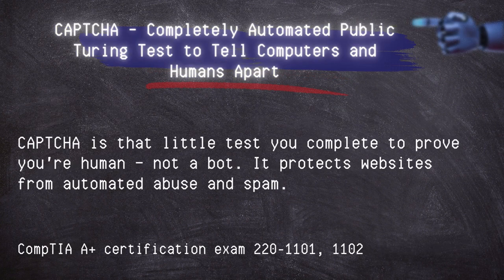CAPTCHA, completely automated public Turing test to tell computers and humans apart. CAPTCHA is a little test you complete to prove you're human, not a bot. It protects websites from automated abuse and spam.